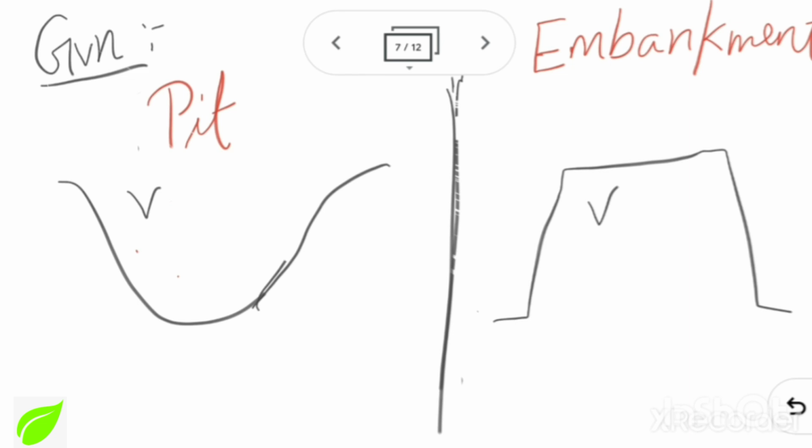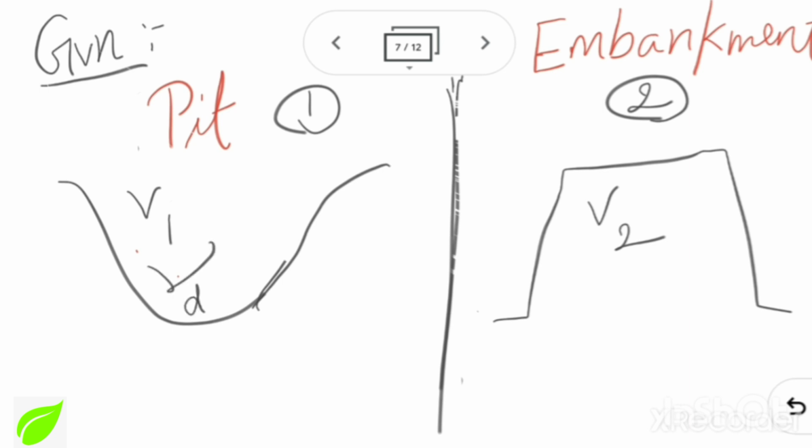I will name the properties under pit as number 1, and properties under embankment as number 2. So volume 1 is different from volume 2. Another property that will change is my dry density, gamma d. So gamma d1 and gamma d2. So this will change again.